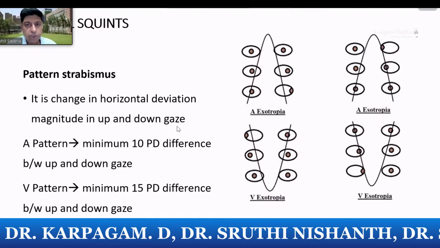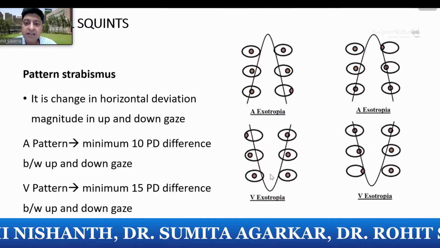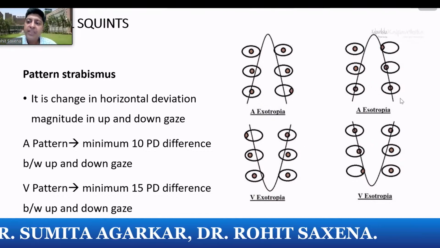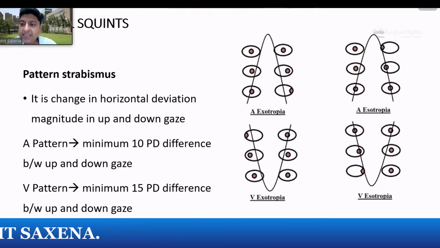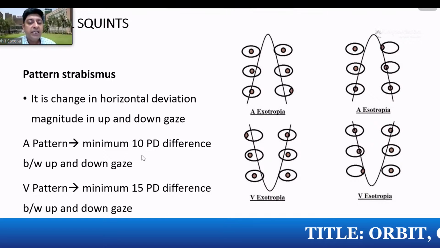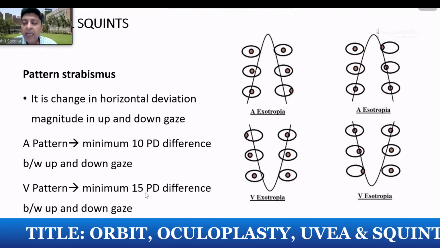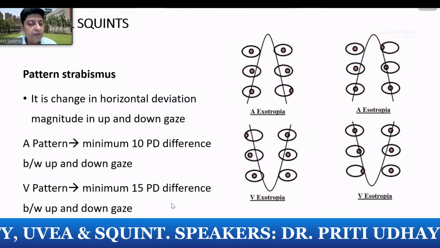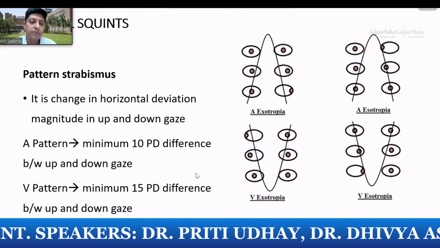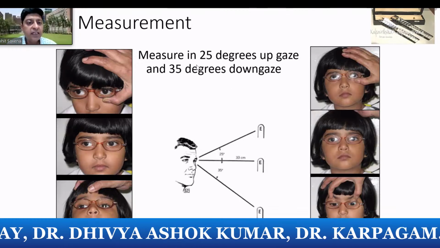A and V patterns the most common. So if it's an exotropia, your exotropia will be more in down gaze in an A pattern and more in up gaze in a V pattern. And similarly for esotropia, in an A esotropia, the eso will be more in up gaze and will be more in down gaze in a V esotropia. A pattern, a 10 prism difference is considered significant in A pattern, whereas for a V pattern, because we normally have a minimum amount of V, which helps us in convergence in down gaze, a difference of 15 prisms between up gaze and down gaze is considered significant. You would measure it for 25 degrees up gaze and 35 degrees down gaze.